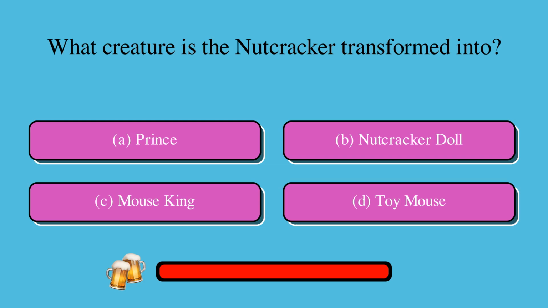What creature is the Nutcracker transformed into? Is it A. Prince, B. Nutcracker doll, C. Mouse King, or D. Toy Mouse? The correct answer is A. Prince.